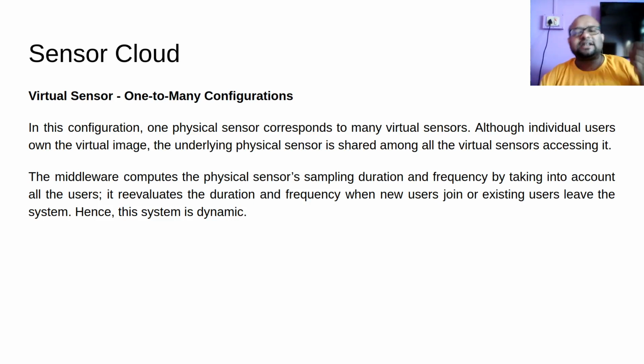So what is the rate at which the sampling needs to be done? It needs to be sampled once per second, right? Because we have to serve the user who is requesting data once per second. So in order to serve him, the physical sensor needs to sense data once per second.